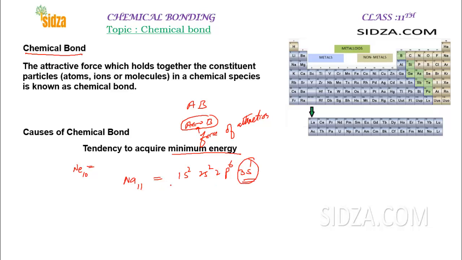That's why sodium loses the electron and forms Na+. In this sodium positive ion the configuration is 1s2, 2s2, 2p6, and the nearest noble gas for sodium is neon.